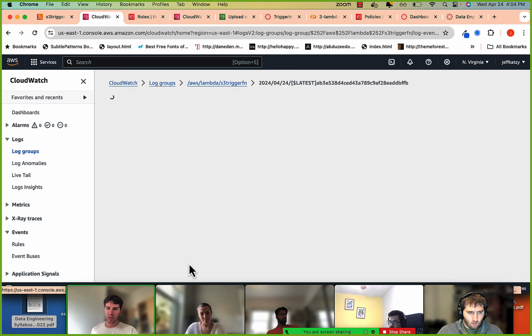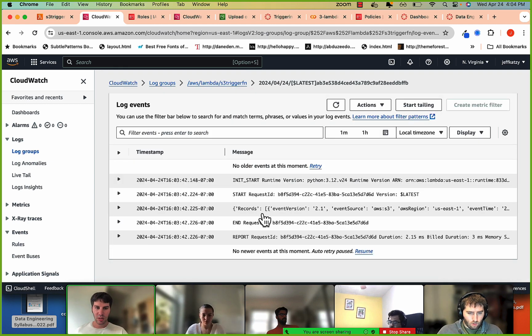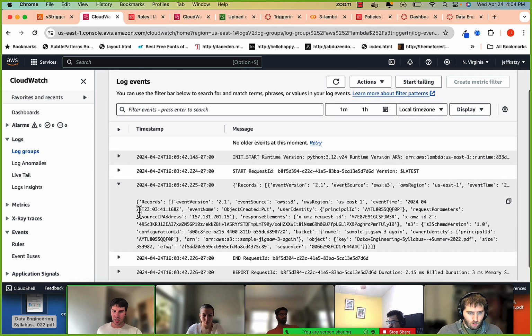You can kind of see what happened. Here's my event. Remember I printed out the event, so this is what was logged. And here's the event, event source AWS S3. What's kind of cool is you can query just that one file. Here's the object, the key. This is the syllabus that we uploaded.